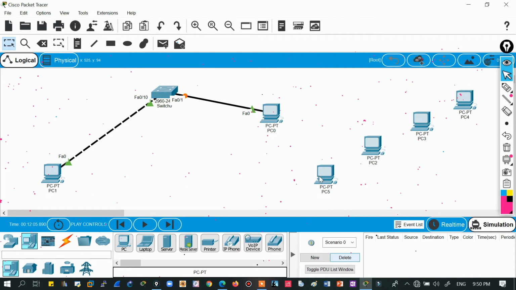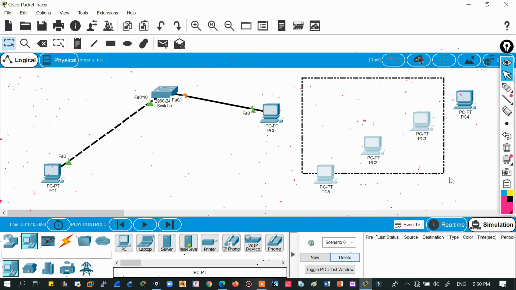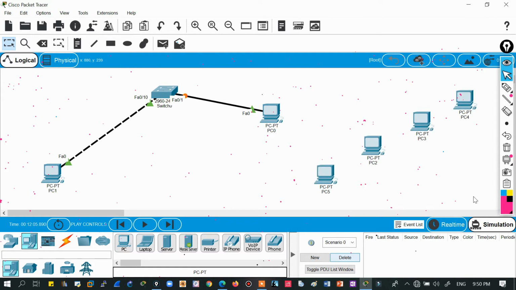A MAC address is provided for the network interface, not just for the PC. It means one network card will have one MAC address, and two network cards will have two MAC addresses, but the PC is single only. Are you getting my point? So yes, one device can have more than one MAC address, right? Okay, this is the physical identification part, the MAC address.